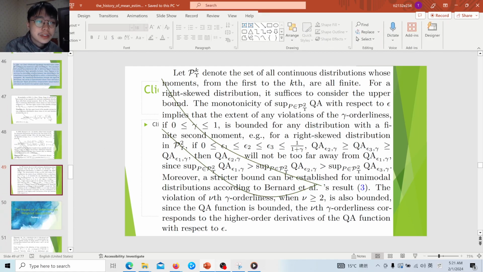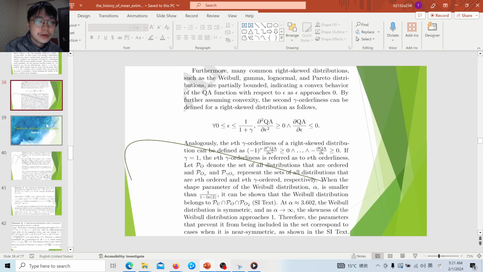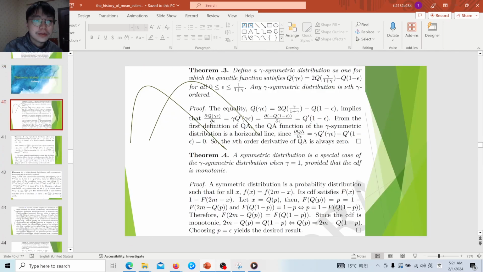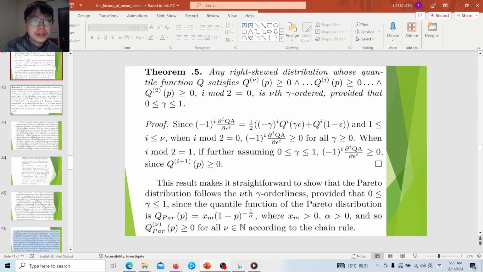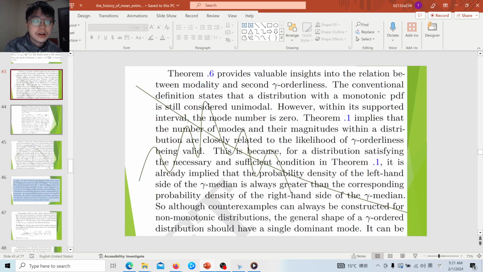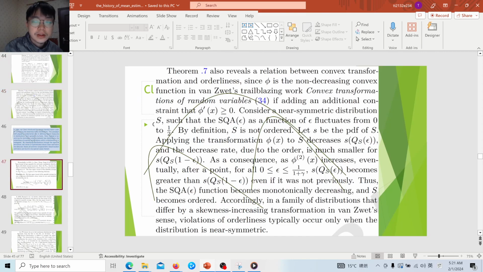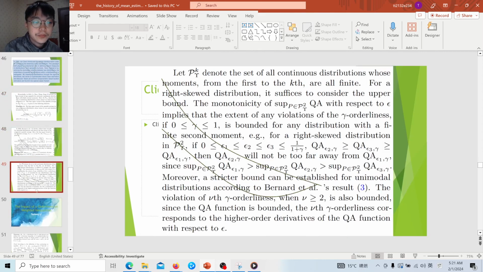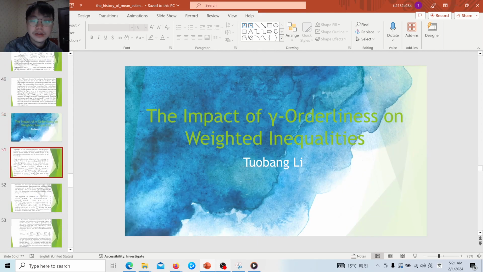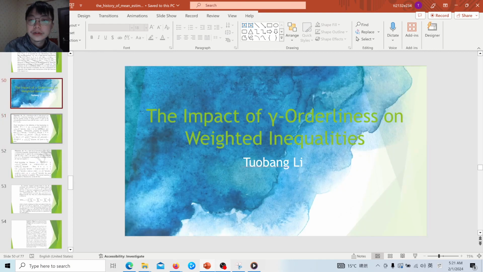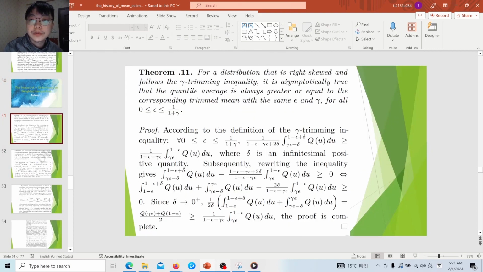Because we have such a nice relation for the orderliness and gamma orderliness, and so many distributions are valid, and even when it is not valid the violation is bounded, we can therefore investigate the impact of orderliness on weighted averages. First, we want to investigate the existing weighted averages. First is the trim mean, and we can define it.